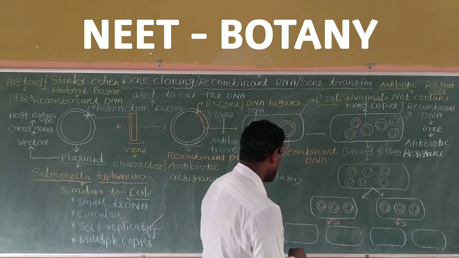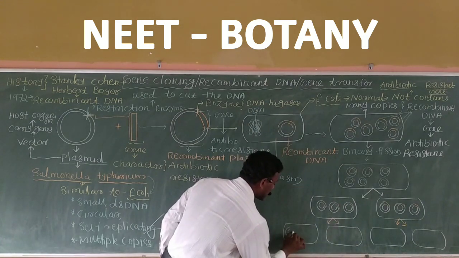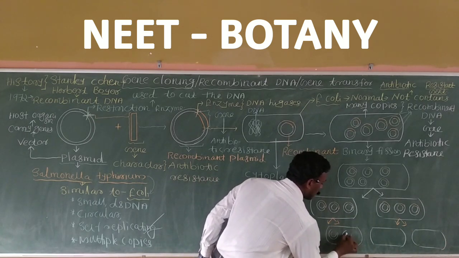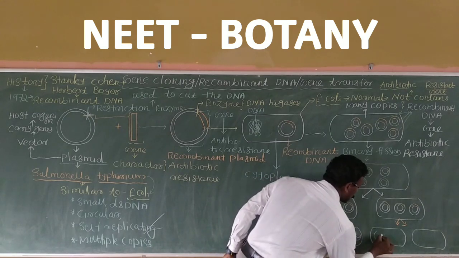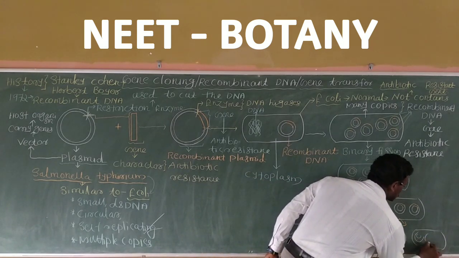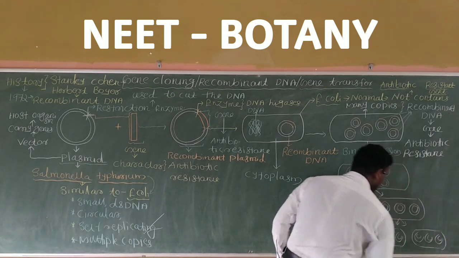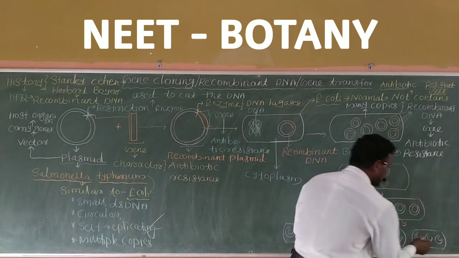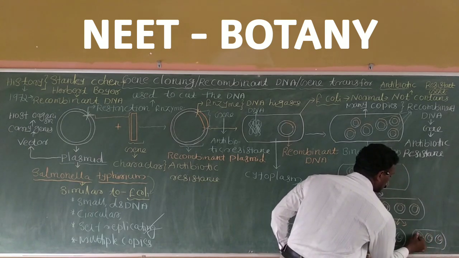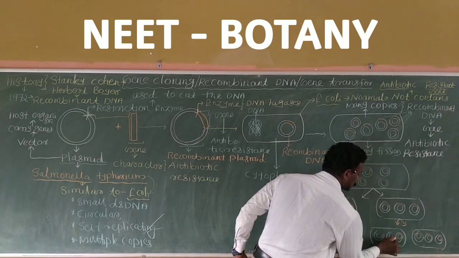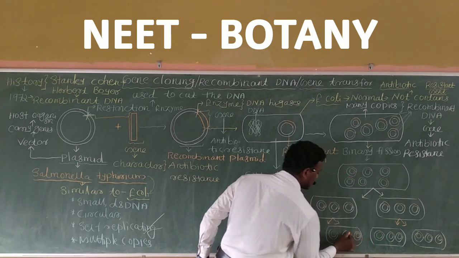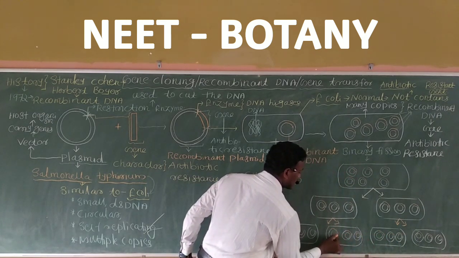Finally, an important point: all are small circular double-stranded DNA molecules we are discussing. It is not just a plasmid; each plasmid also consists of the gene responsible for antibiotic resistance.